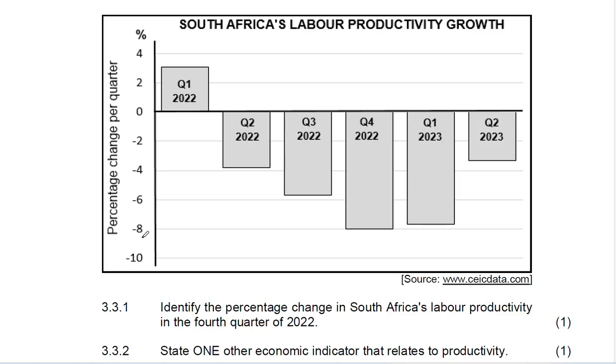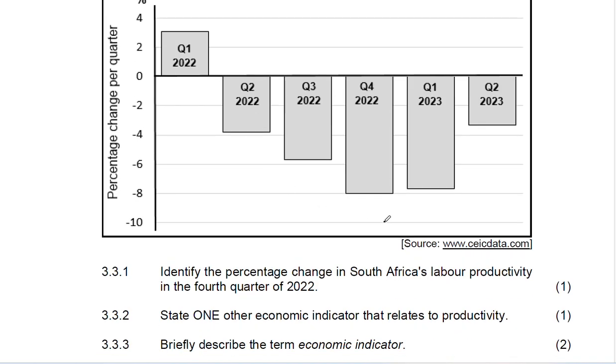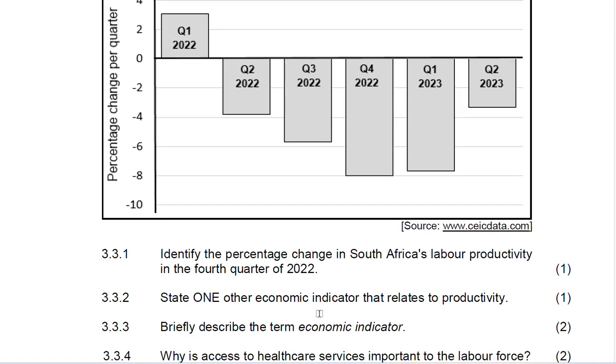We have -10, -8, -6, -4, -2, 0, 2, and 4. This information was taken from www.saysdata.com. So obviously in the exam, you are not going to be able to look at this information, understand the source. You just need to understand the graph and respond to the question.